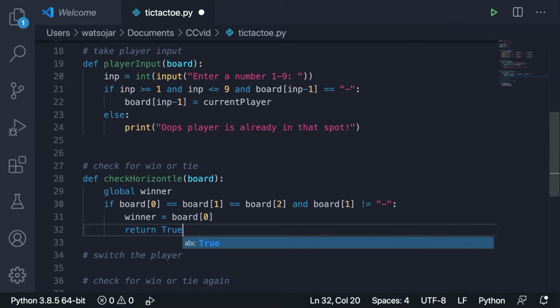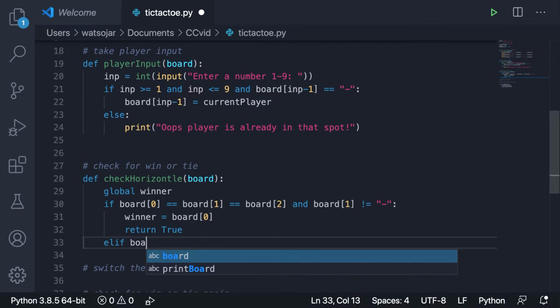Okay, this is going to come in handy later when we're actually calling all these functions together to check for different conditions, right? And if something returns true, then we can do if statements with the function, so that we can say if check horizontal is true, then we can break out of the game loop or something like that, right?